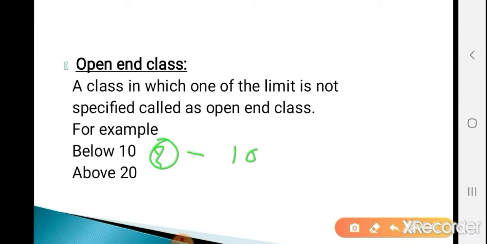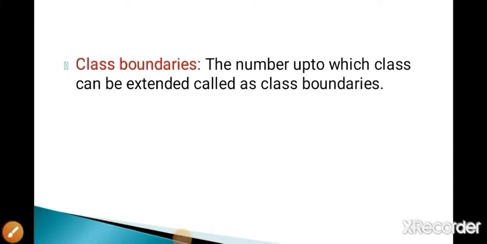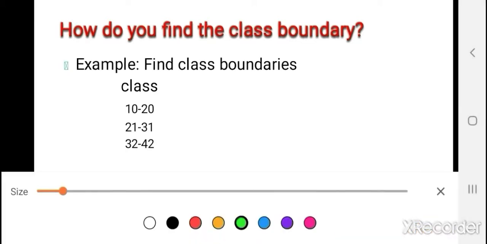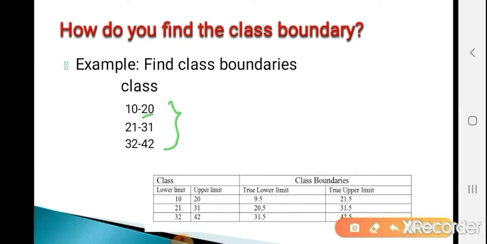Similarly, in the second example, above 20 means 20 onwards, but here the upper limit is not specified, only the lower limit is specified, that is 20. So in a class, if one of the limits is not specified, then such classes are called open-end classes. Now the next definition is class boundaries. The number up to which a class can be extended is called a class boundary. See first how to calculate the class boundary. Suppose we are given the example 10 to 20, 21 to 31, 32 to 42. The given classes are in inclusive form because here the upper limit of the current class is not equal to the lower limit of the next class.